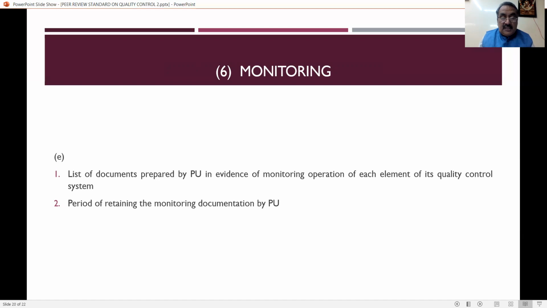Then next one is the list of documents prepared by the practicing unit in evidence of monitoring operation for each element of its quality control system. So all the documents have to be prepared and submitted by the practicing unit to the peer reviewer. And the period of retaining monitoring documentation by the practicing unit. For how much period are they retaining the documents, that is also to be clearly spelled out. Now this is only one line, but when you say that, sir, we are preserving the staff records for some 8 years, 10 years, and all the expense lists, we are keeping for this much period, everything that you have to give.